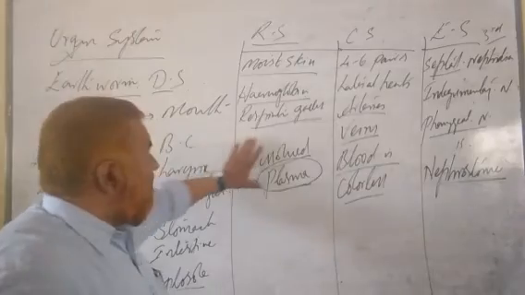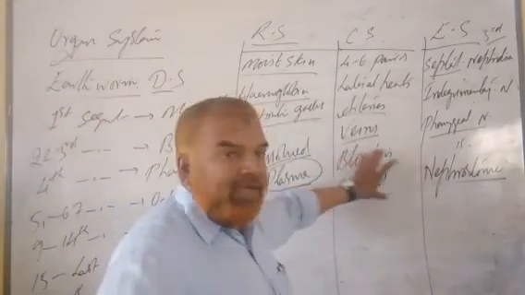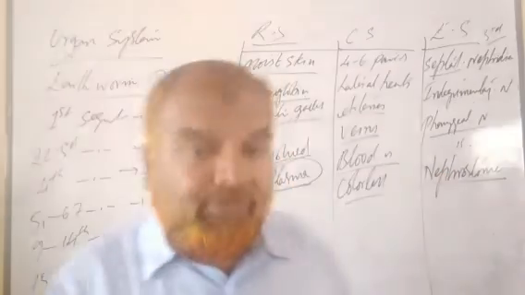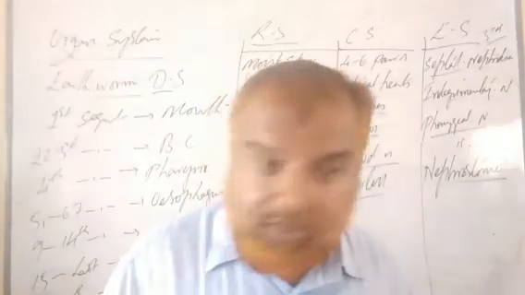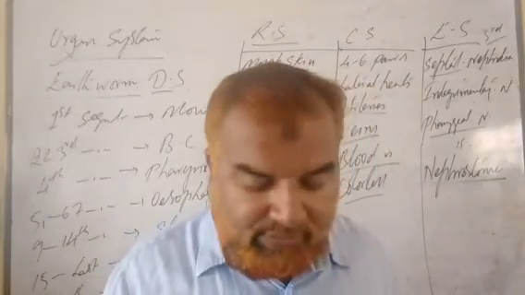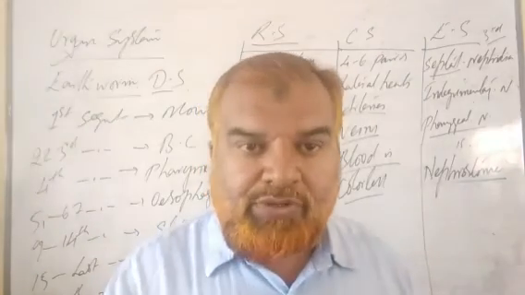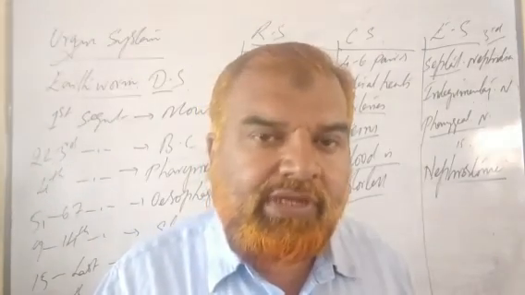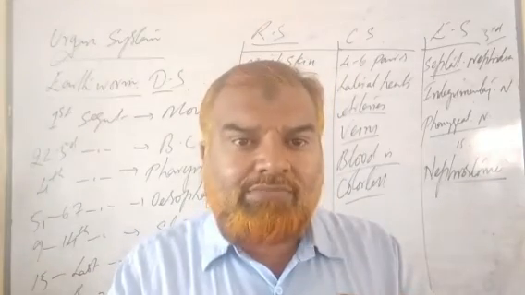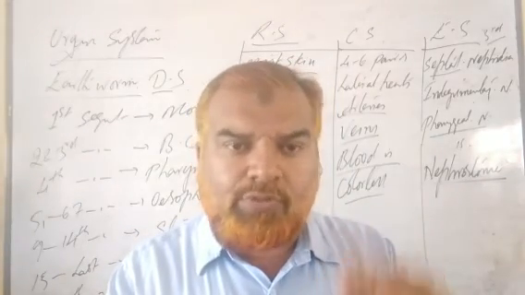Digestive system, respiratory system, circulatory system, and excretory system. Very simple, briefly explained. In the next class we will talk about the nervous system and reproductive system, and thereby complete the earthworm. Diagrams are there in the study material and in the NCERT book also. Do practice the diagrams.